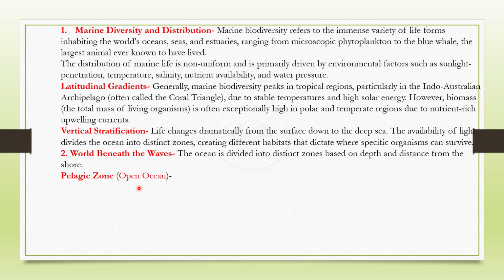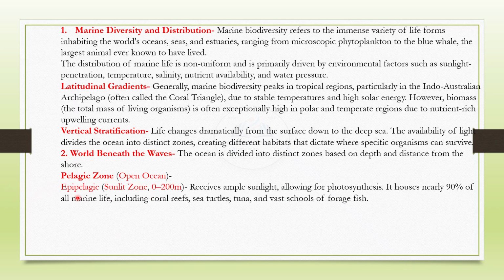Pelagic zone, open ocean, which is divided into epipelagic, the sunlit zone, 0 to 200 meters, which receives ample sunlight and allows for photosynthesis. It houses nearly 90% of all marine life, including coral reefs, sea turtles, tuna, and vast schools of forage fish.